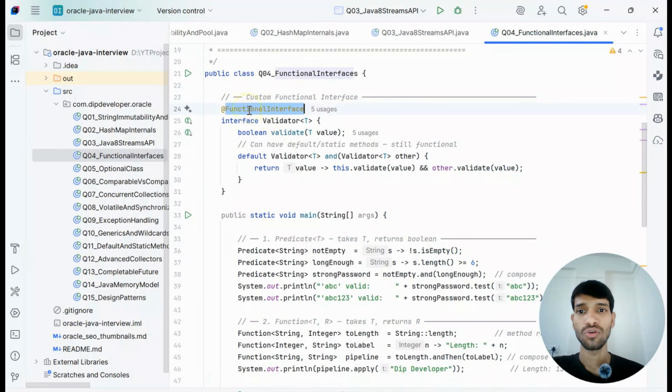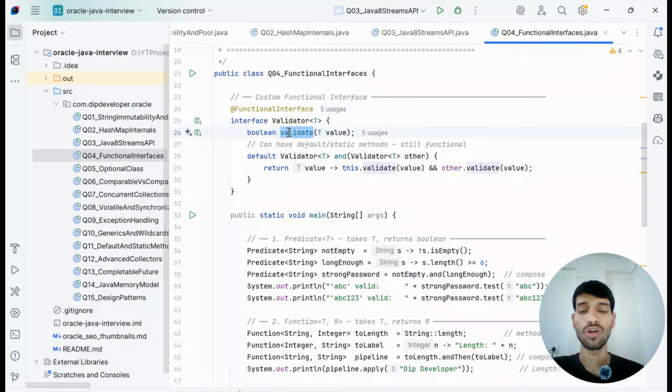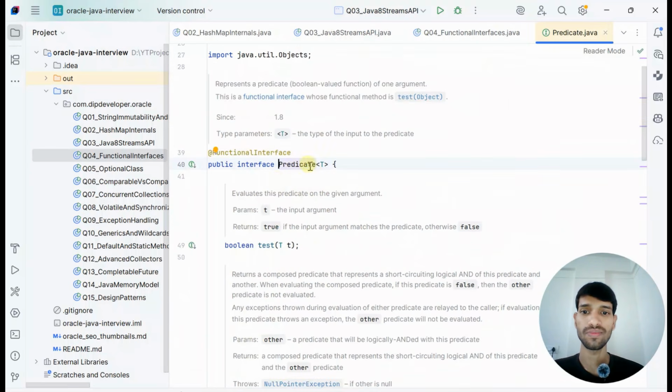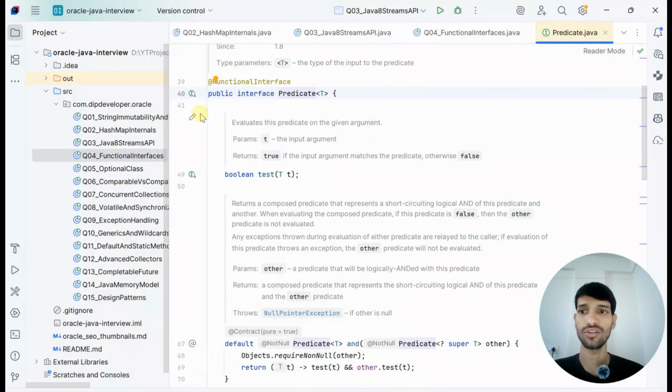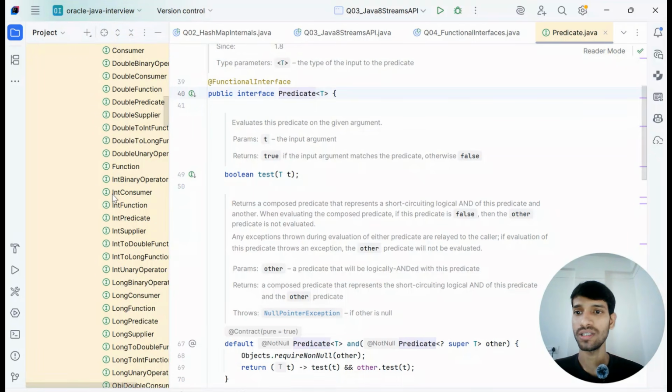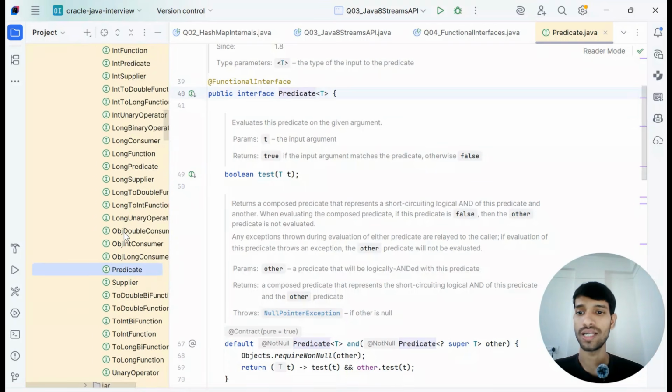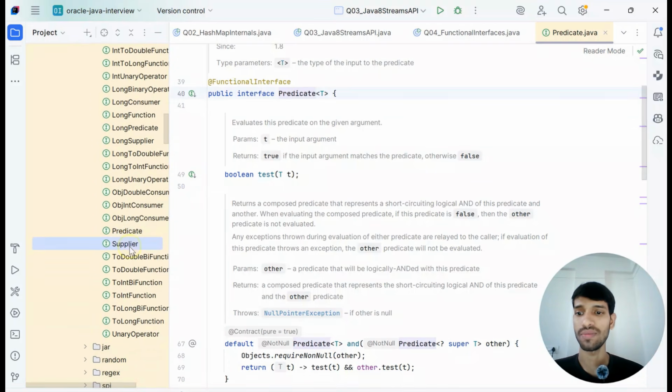So to write a custom functional interface, we need to have the FunctionalInterface annotation. Then we need to have only one abstract method, and we can have any number of default methods. We have different functional interfaces like Predicate, Function, Consumer. Let me just click on one of the functional interfaces. If you see, this Predicate is a functional interface and it has the method. Whatever these particular types are, all are functional interfaces. You can go and check this, the Predicate, we have Suppliers.